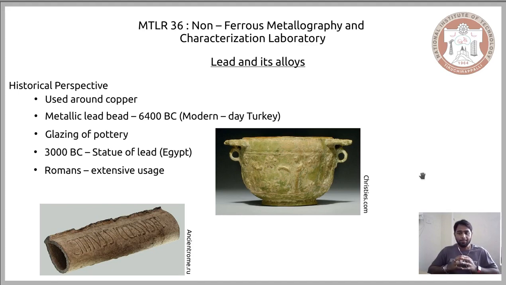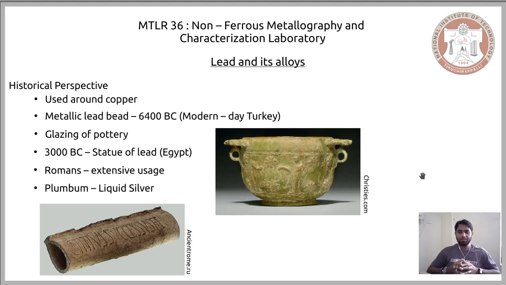Now, the name plumbum is a Latin word, and it comes from Rome. The meaning of this name is liquid silver. This name was not exclusively designated for lead.